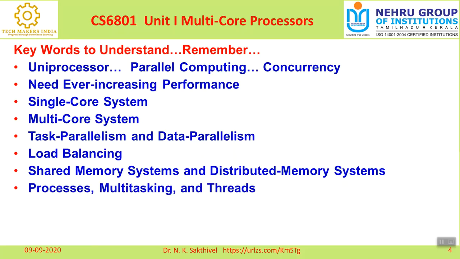Next keyword: processes, multitasking and threads. It's a very important concept. A small confusion may occur, so please listen to my video carefully. Processes, you know very well, are called tasks. Process-based multitasking enables a system to execute two or more programs concurrently. So process is very simple: at the same time, in a simultaneous manner, more than one process or more than one task is going to execute. So no doubt about that.